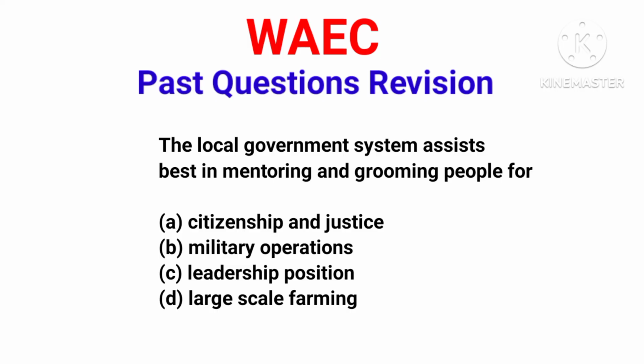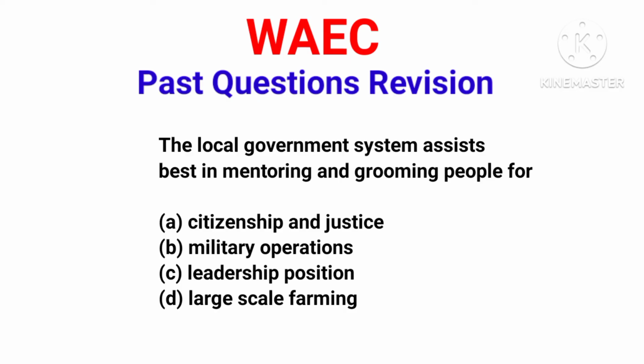Question 6 says the local government system assists best in mentoring and grooming people for option A, citizenship and justice, B, military operations, C, leadership positions, and D, large-scale farming. Now, the main essence of local government is to bring government close to the grassroots, to bring government close to the people, to make people feel the presence of the government.